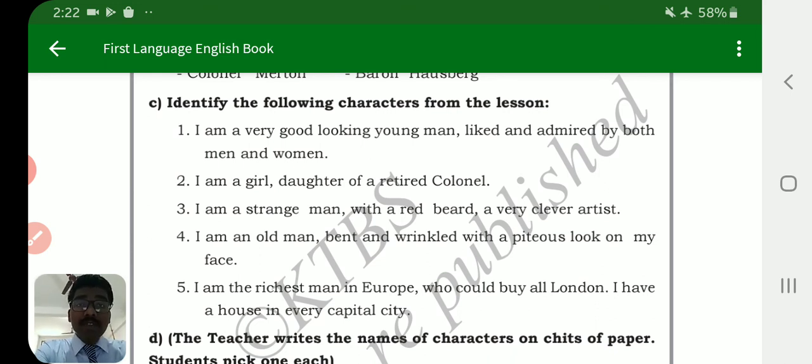I suggest you read The Model Millionaire once again. Many students are not completing their homework. Every day I send homework, but few students are sending. It is not good. Kindly I request you to send on my number only. Check your WhatsApp group. Save my number as Kharade sir and send me your homework. Okay, send me your homework regularly.